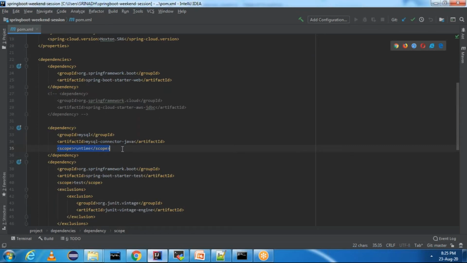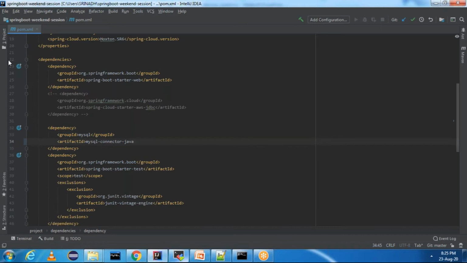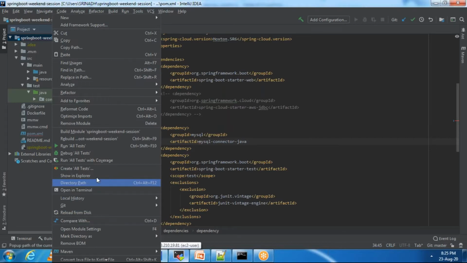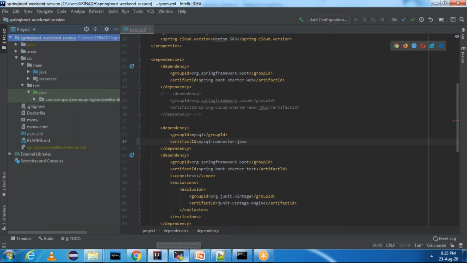I'll try to make something. I'll remove this. I'll try to remove the artifact ID. And now we'll try to do... Let me open the command prompt here. I'll try to do mvn validate.